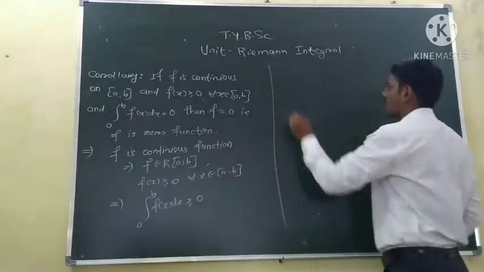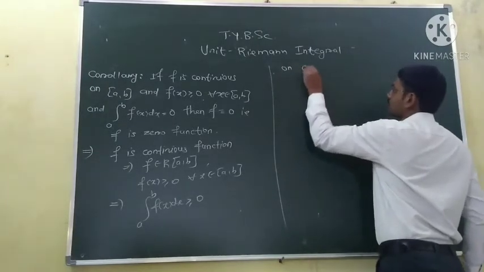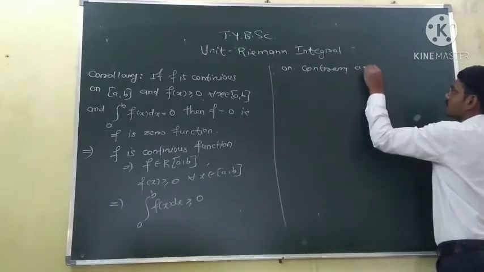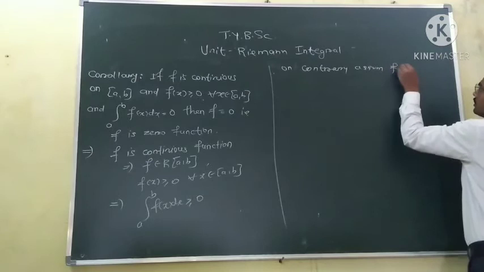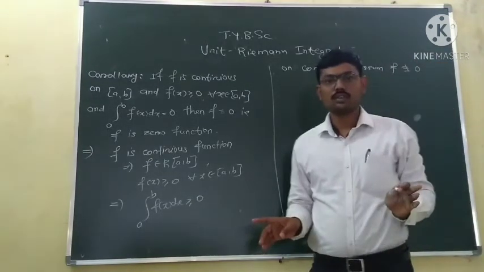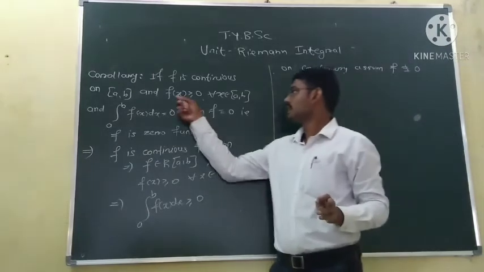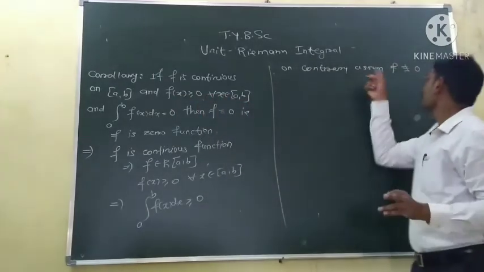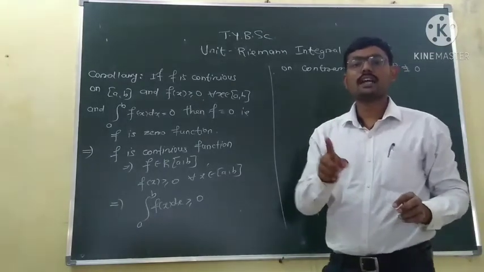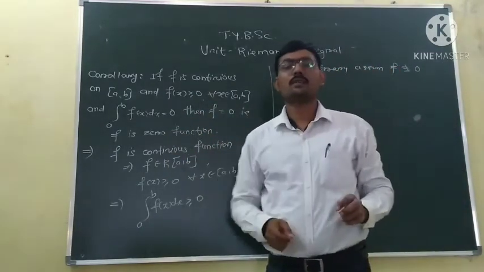Okay. So on the contrary, assume the function is not equal to 0. That is, the function is not a 0 function. Okay, this means the function is greater or equal to 0 and the function is not equal to 0. That means there is at least one point such that at that point the function is strictly positive.